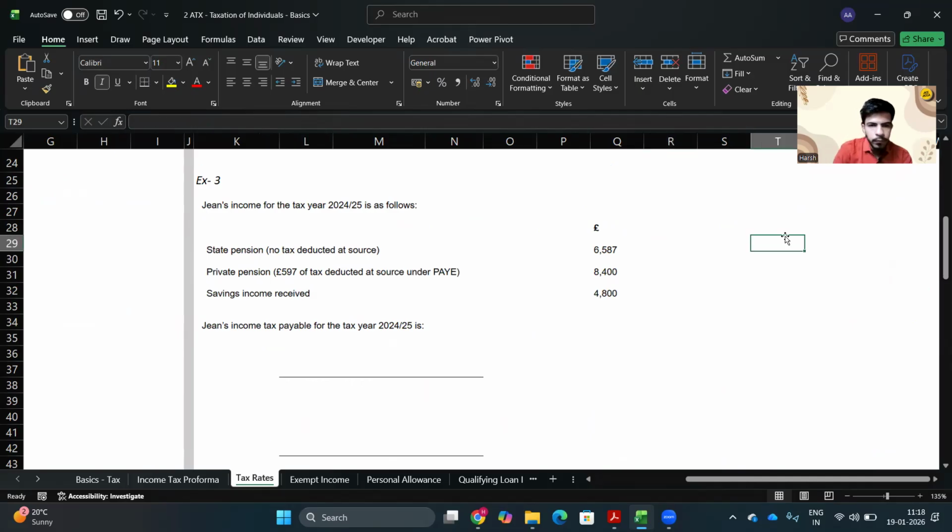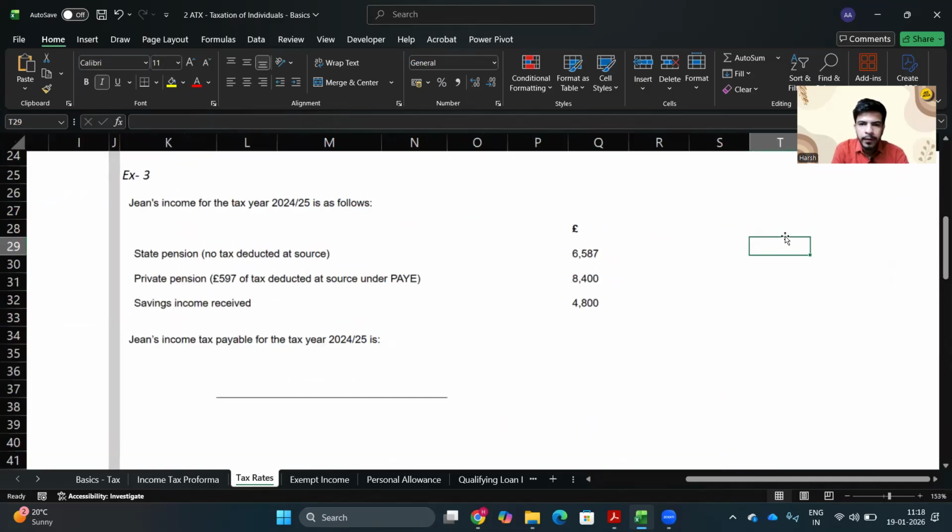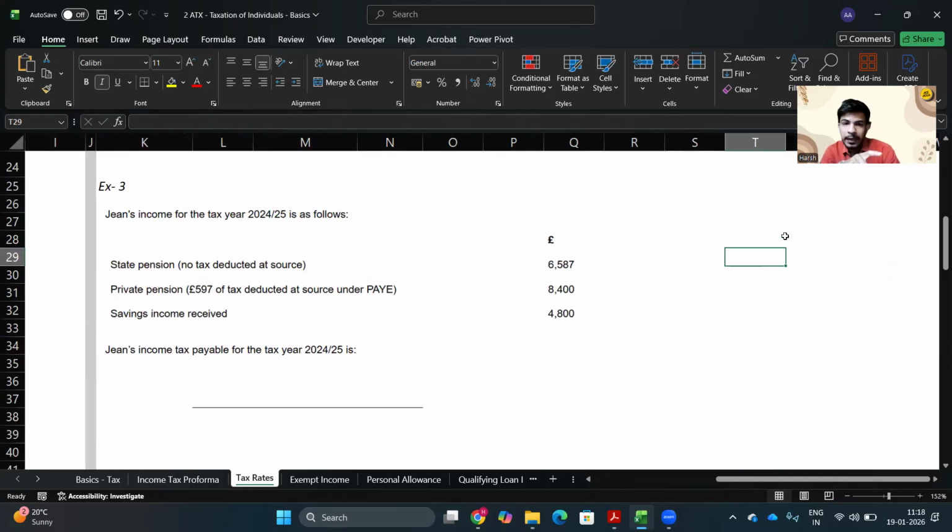So Jean's income for the tax year 24-25 is as follows. We have state pension, which is 6,587 pound. We have private pension, which is 8,400 pound. And here, if you see the notes, in the state pension there is no tax deducted at source. But in the private pension, you have 597 pound of tax being deducted at source under PAYE.